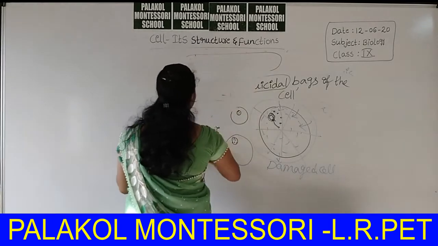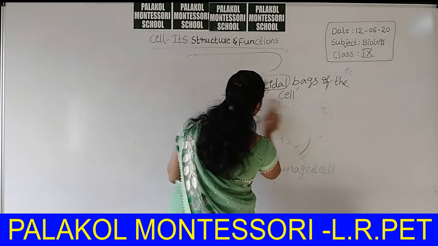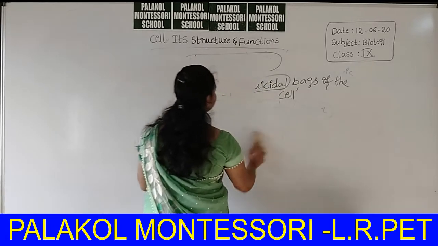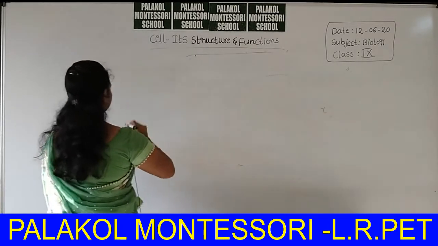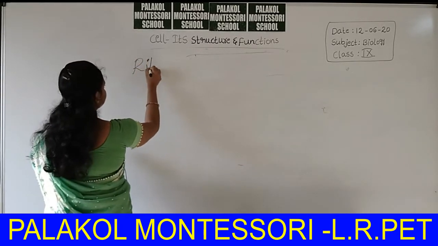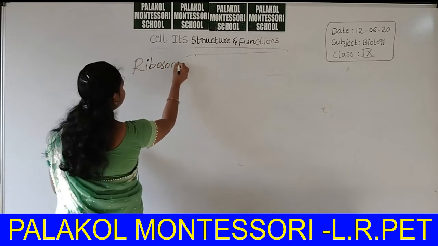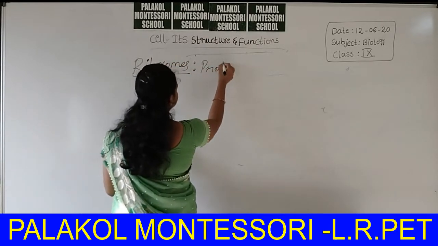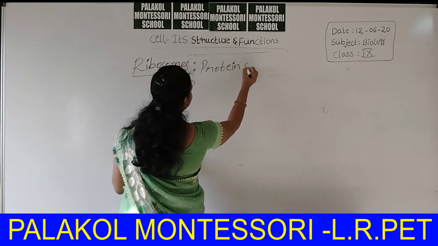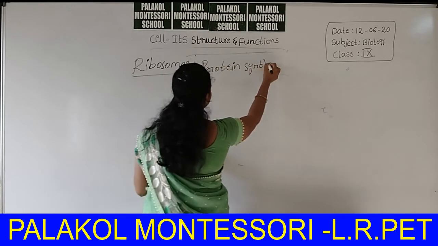Next one, ribosomes. I already told you about the function of ribosomes. What is that? Protein synthesis. Ribosomes are involved in the translation mechanism. Translation is nothing but protein synthesis.